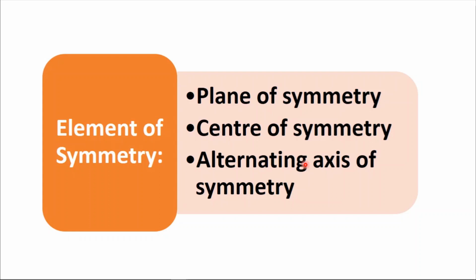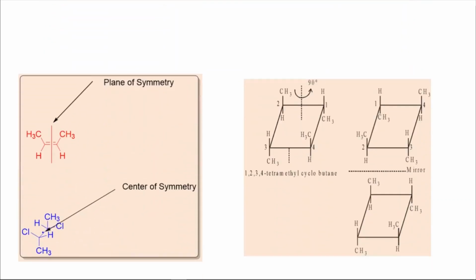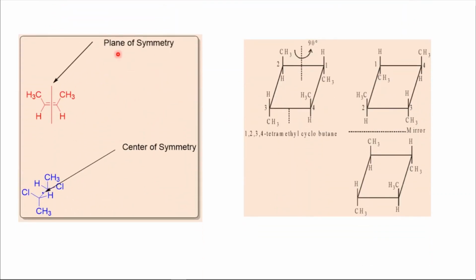Now let's move towards the next slide. This molecule has a plane of symmetry. You are passing the plane and it is divided into two equal parts. So this molecule will not be chiral. Then this molecule has a center of symmetry.